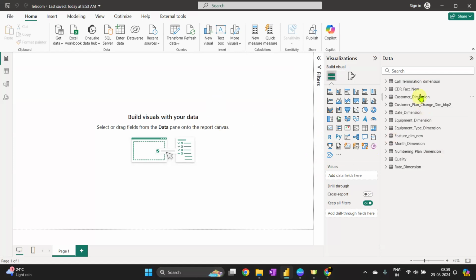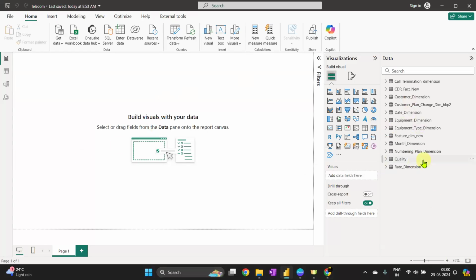So whenever your new table comes into the picture, all you have to do is check out the measures that you have built previously. You just have to change the column name, suppose. The formula is going to be the same; the column name, or which field you are dealing with, is the only thing that is going to be different.